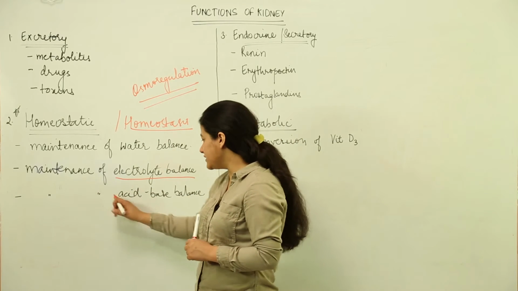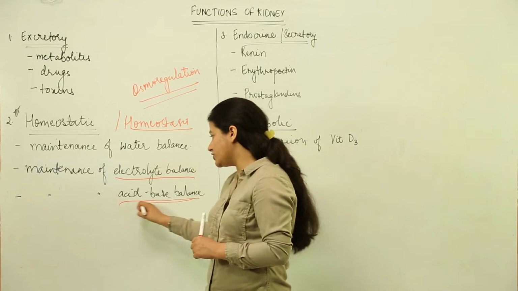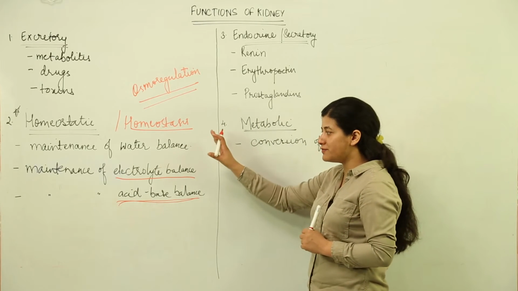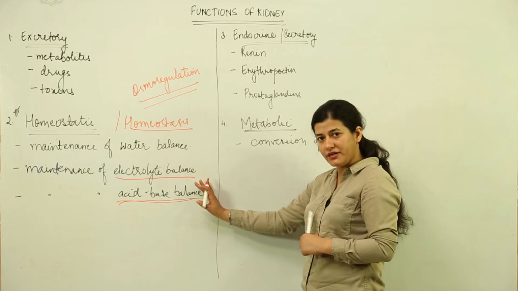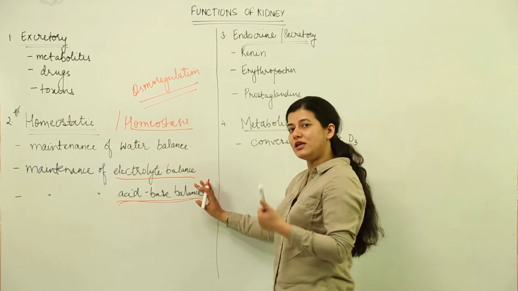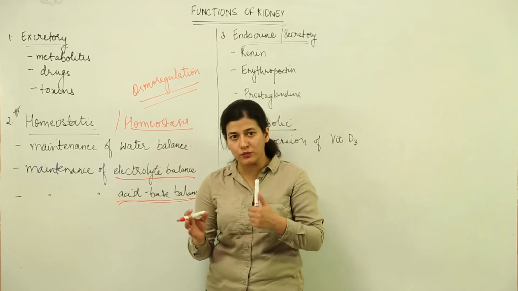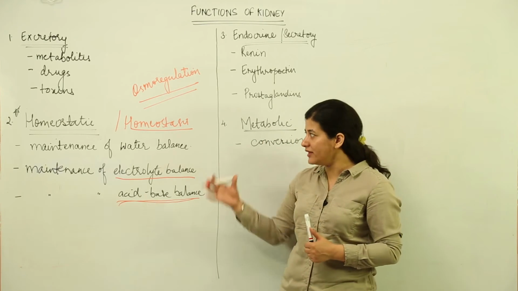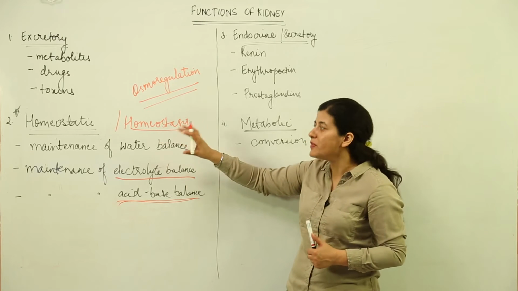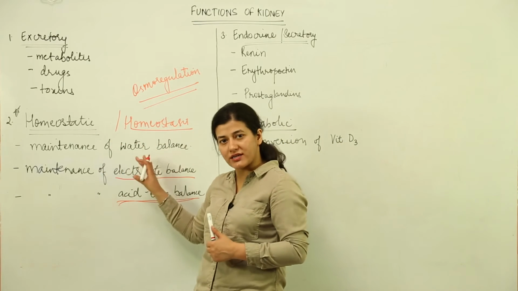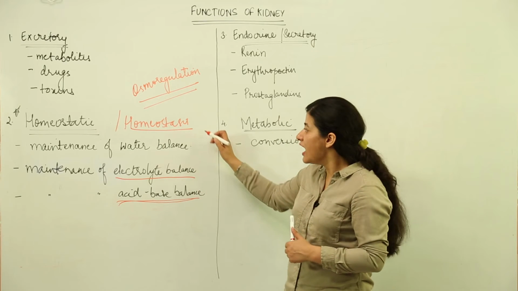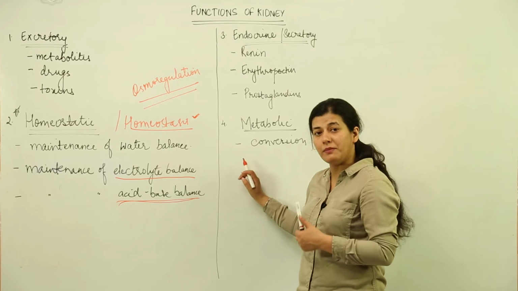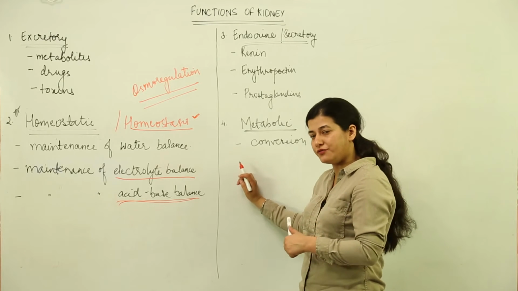Then we have maintenance of acid base balance as well, which is regulated by the kidney's homeostatic functioning, and all this maintains an internal environment that is constant. A constant internal environment needs to be maintained, which is not altered by whatever is happening in the immediate environment, and that is basically homeostasis. We are going to study homeostasis along with the endocrine functions, how this homeostatic mechanism is maintained by the kidney. That is altogether a different topic.